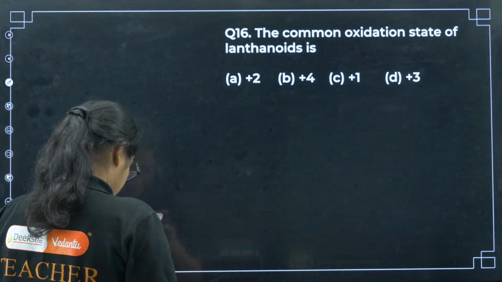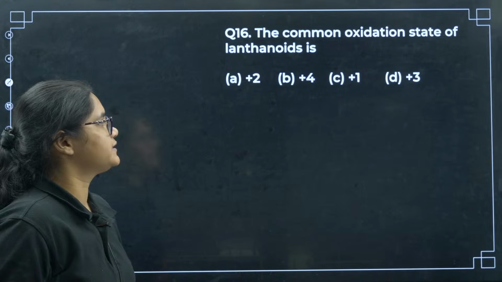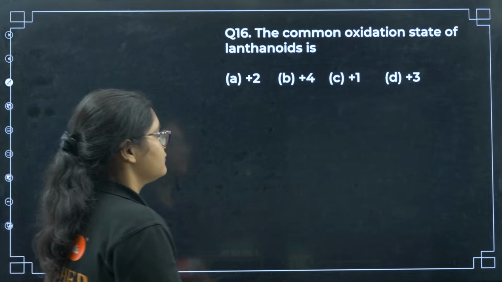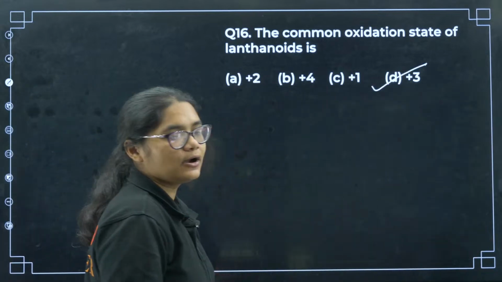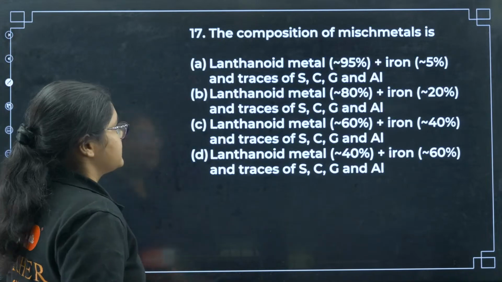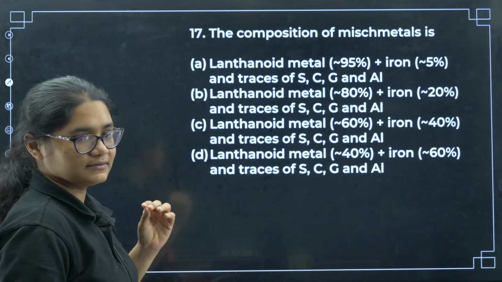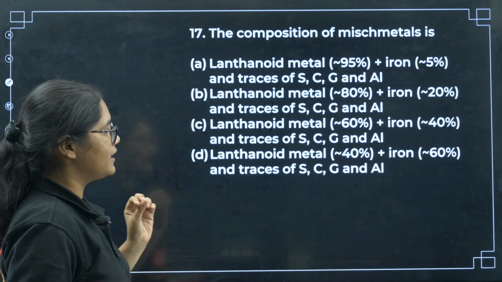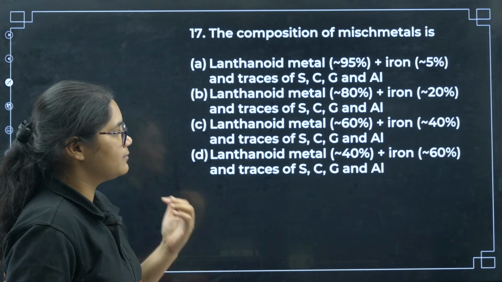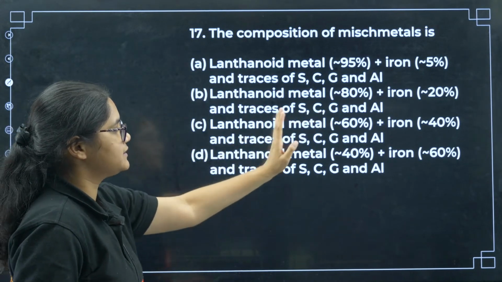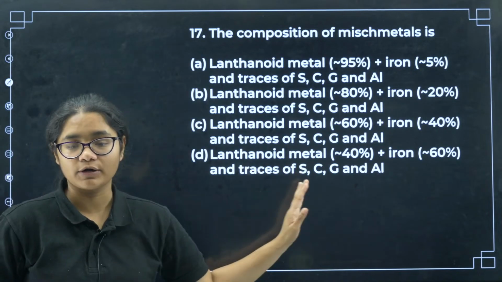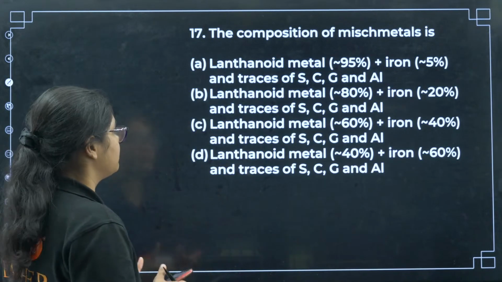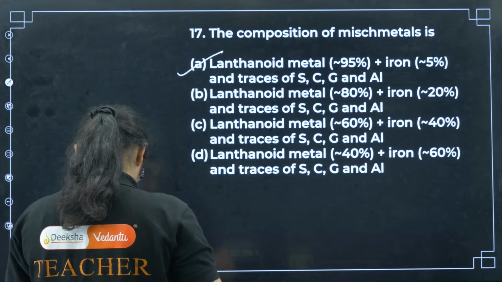Yes. Next, question number 16 here. The common oxidation state of lanthanides is very easy, +2, +4, +1 or +3. We all know it is +3. Option number D here. Next, the composition of misch metal is, this is also a very important question. Lanthanide metals 95%, iron 5% and traces of sulfur, carbon, calcium and aluminium. Lanthanide metal 80%, lanthanide metal 60%, lanthanide metal 40%. So we know that in misch metal lanthanide has a contribution of 95%. So option number A is the correct answer.